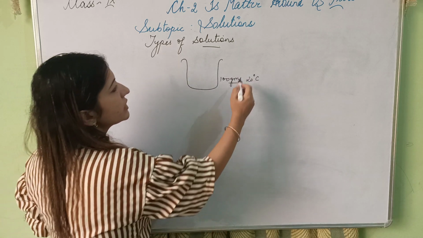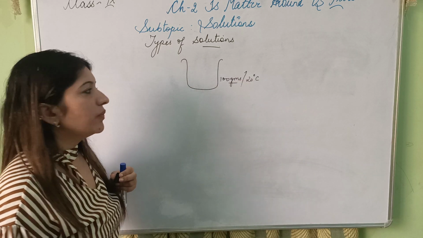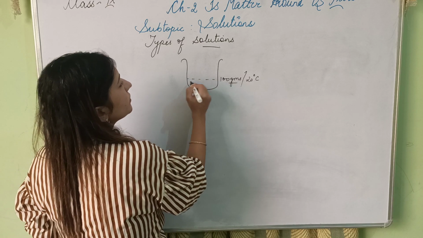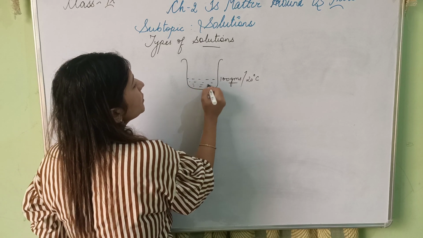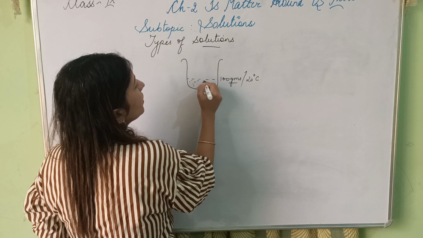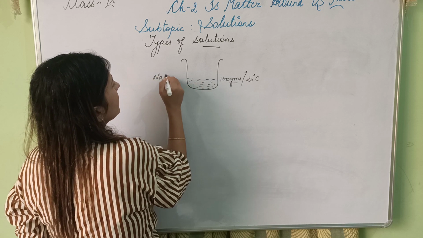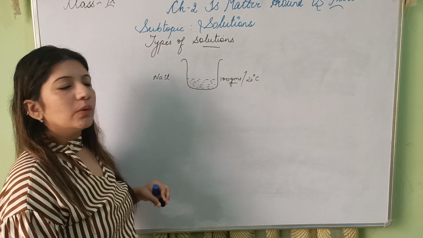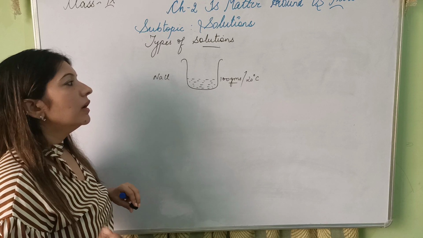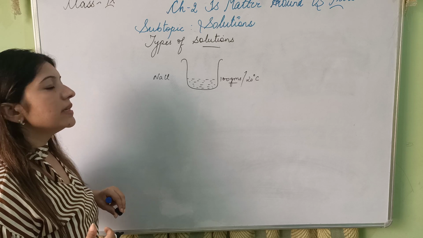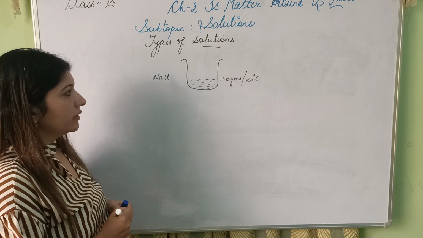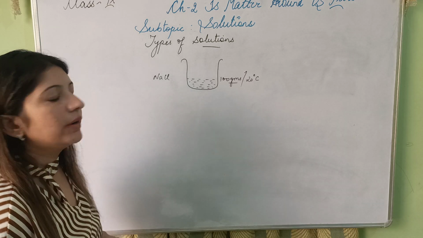I put 1 spoon of salt, NaCl, in the water. I stir it very efficiently, and what I see is that it completely gets dissolved in water. Now it is a solution of salt in water.